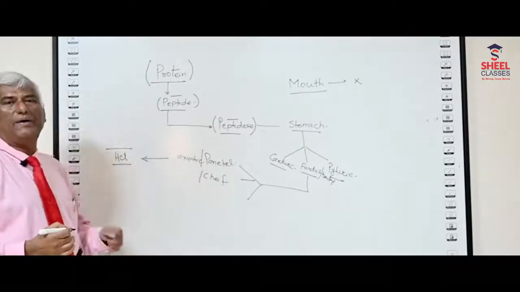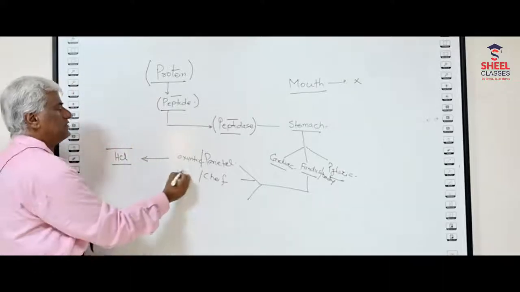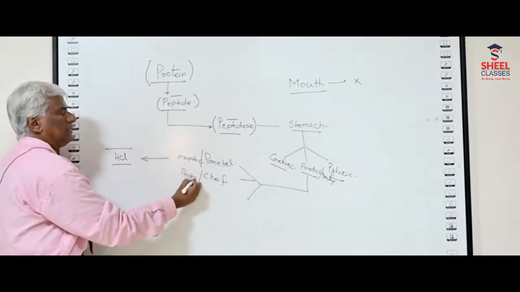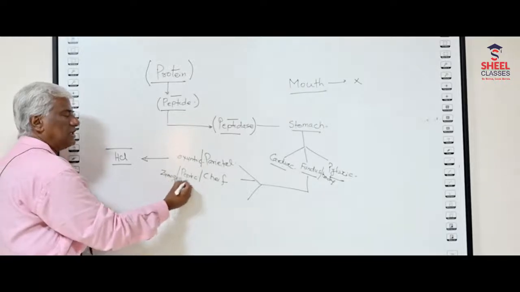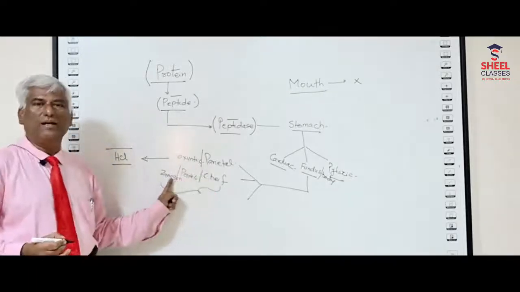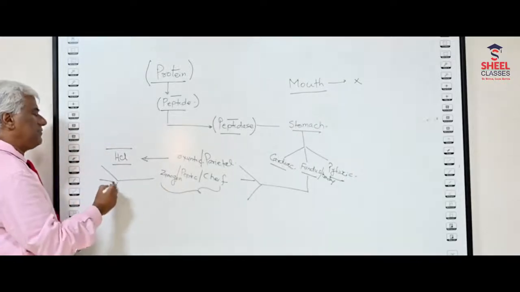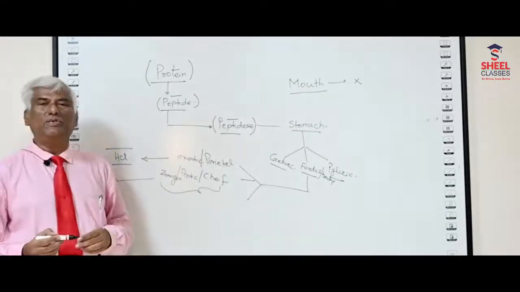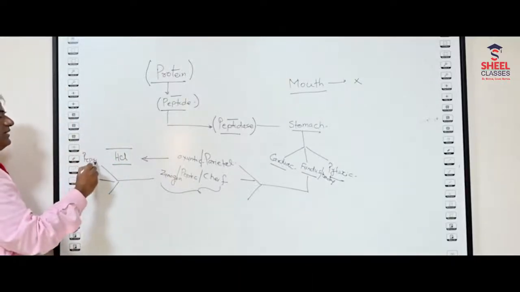This question has also come: what is the other name of the chief cell? The other name of the chief cell is peptic cells. The third name is zymogen. These three are all the same: chief, peptic and zymogen. They are going to give you a specific enzyme. And what is the name of the enzyme? The name of the enzyme is called pepsinogen.